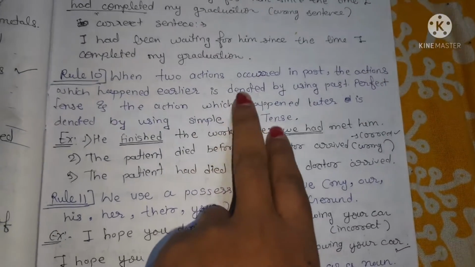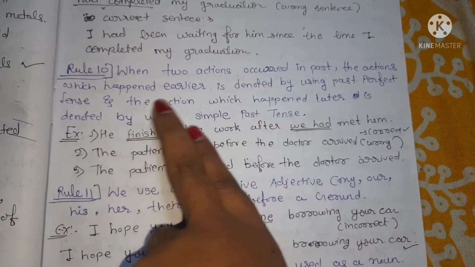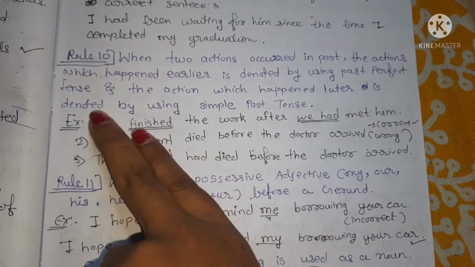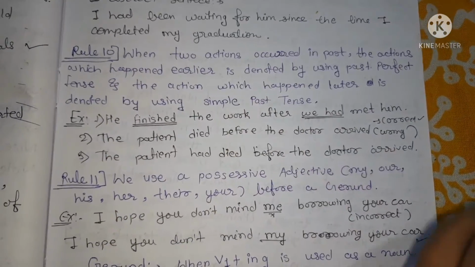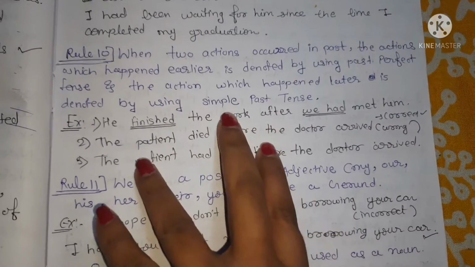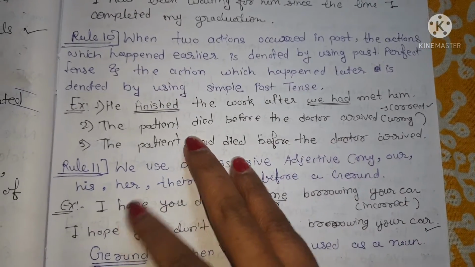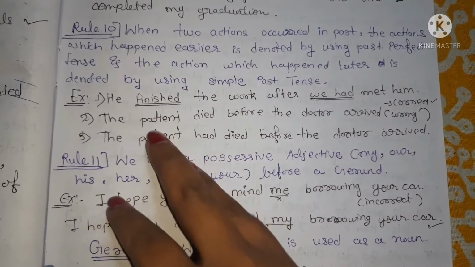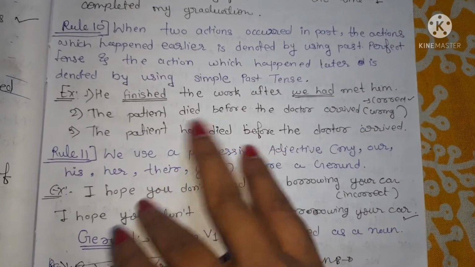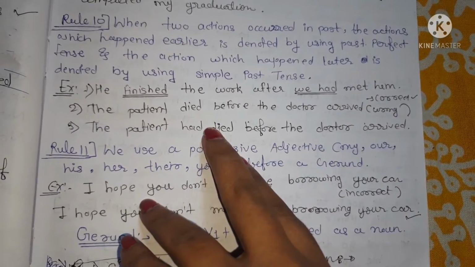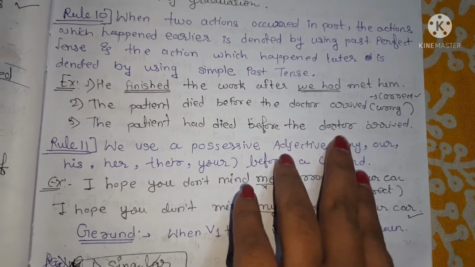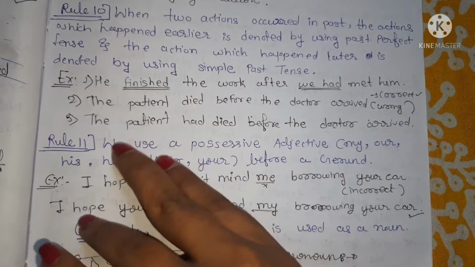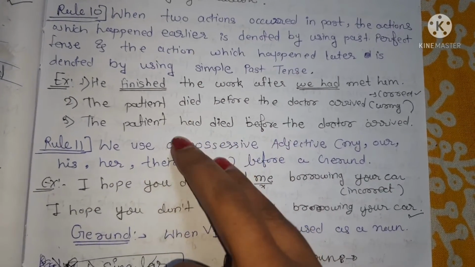When two actions occurred in the past, the action which happened earlier is denoted by past perfect, and the action which happened later is in simple past. We just have to remember one example. The patient had died before the doctor arrived. Here is the correct sentence.